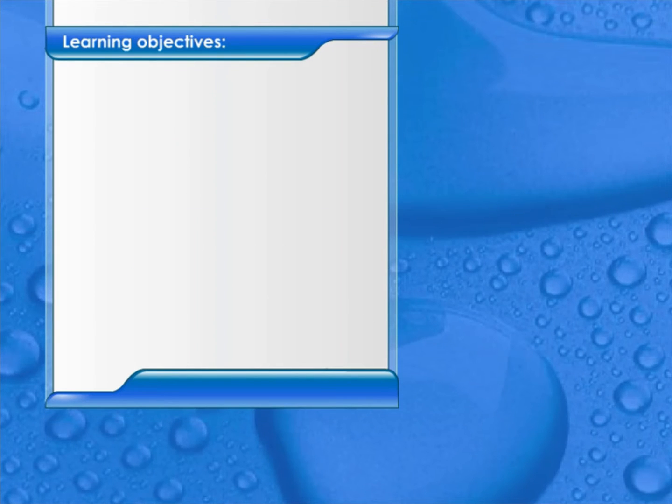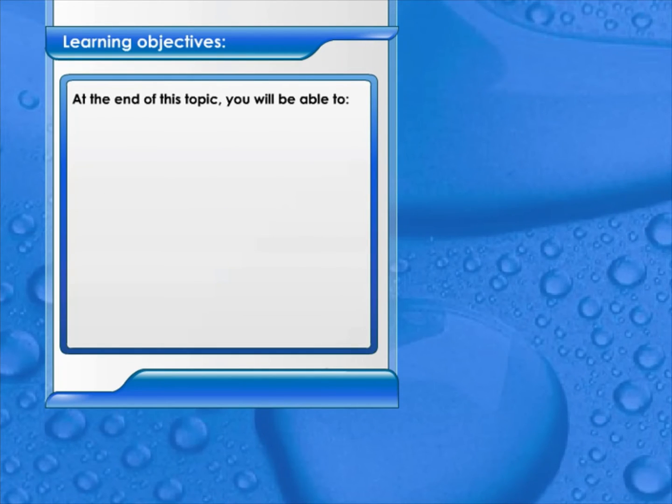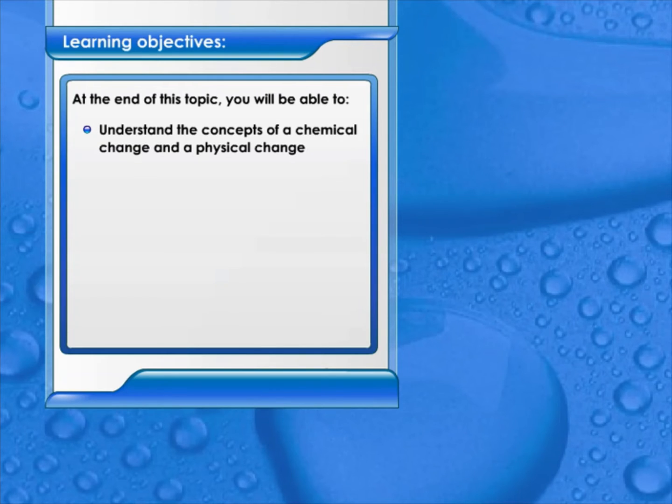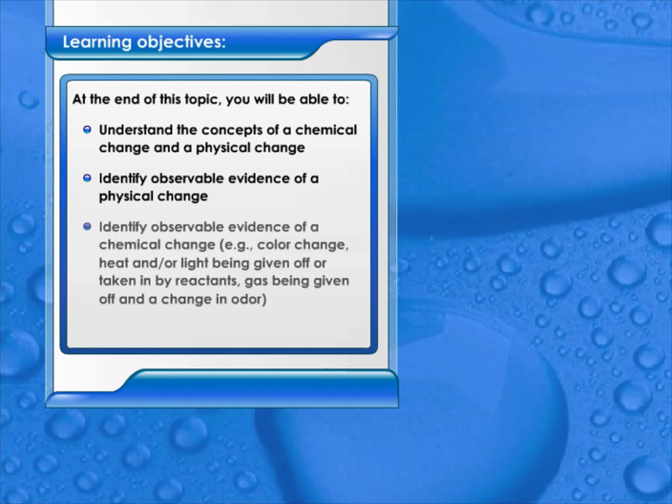Learning objectives. At the end of this topic, you will be able to understand the concepts of a chemical change and a physical change. Identify observable evidence of a physical change. Identify observable evidence of a chemical change. Example: color change, heat and/or light being given off or taken in by reactants, gas being given off, and a change in odor. Explain the term crystallization.